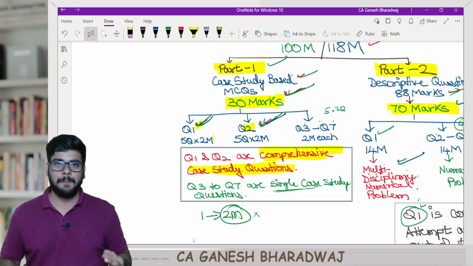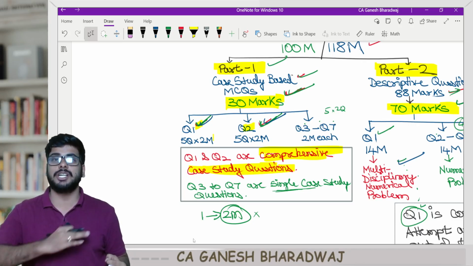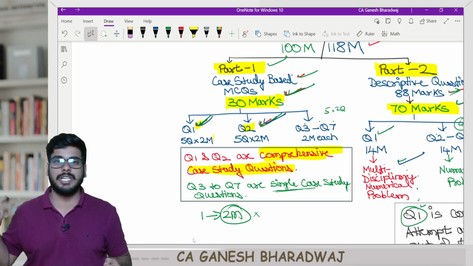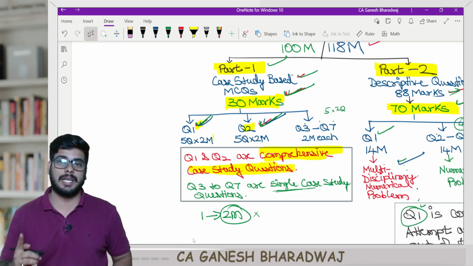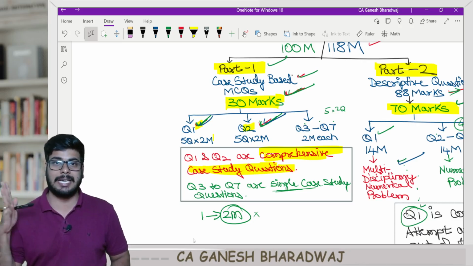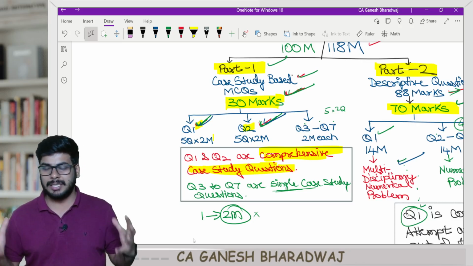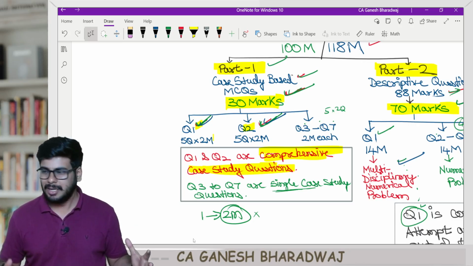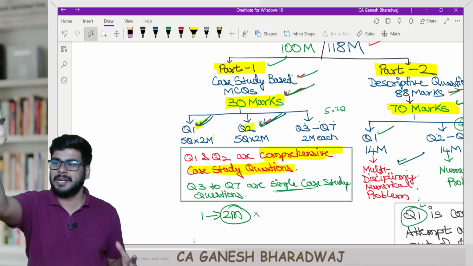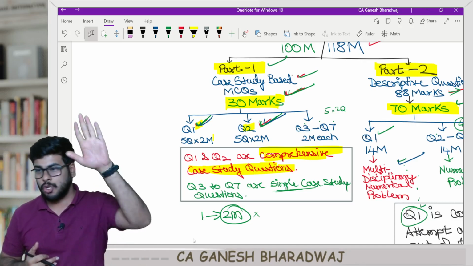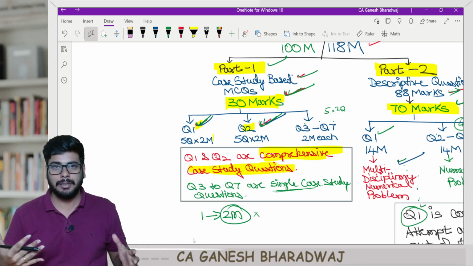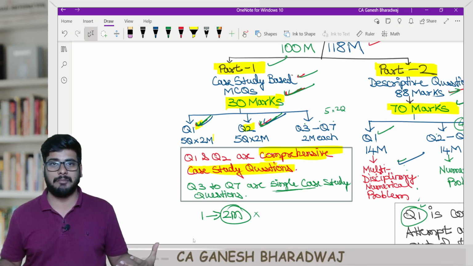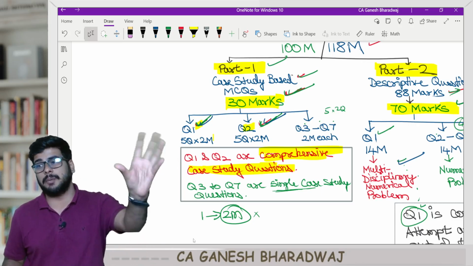Because right now, there is a completely different shift in the manner of testing that the Institute has come up with. This is why I keep telling you in the regular lectures, if you learn the subject conceptually, the Institute can test the paper in any which manner, and you will be able to attempt it, right? When you're learning the subject for the first time, don't prepare based on the manner of testing.